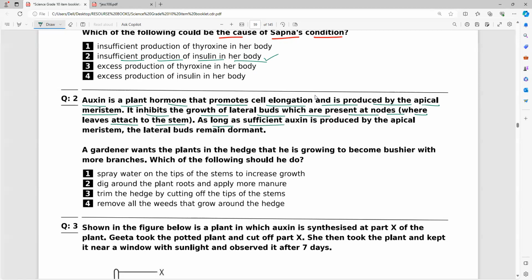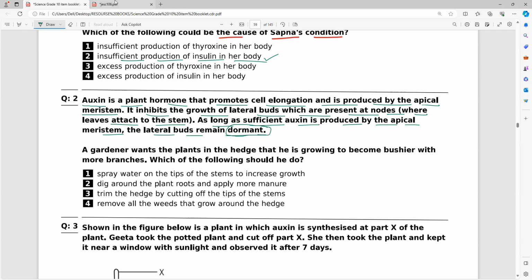As long as sufficient auxin is produced by the apical meristem, the lateral buds remain dormant. What do you mean by dormant? Anybody can tell?